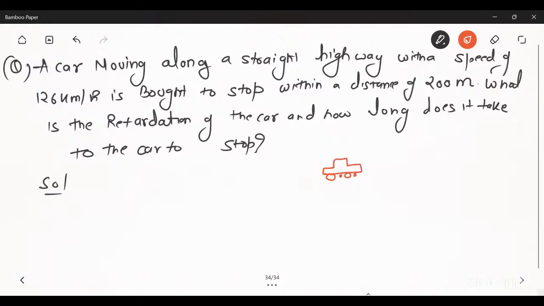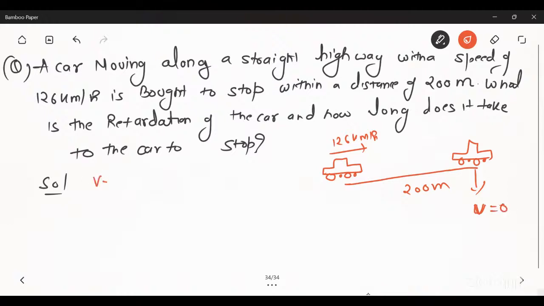So that was the car. It was moving with a speed of 126 kilometer per hour. When we apply brakes, what will happen? It will stop at that point, means at 200 meter it will stop. So on stopping, what will be its velocity? Its velocity will be zero. At the final point, its final velocity will be zero.